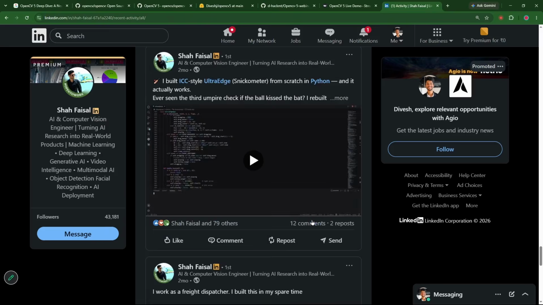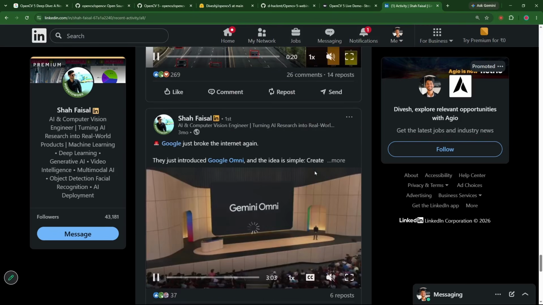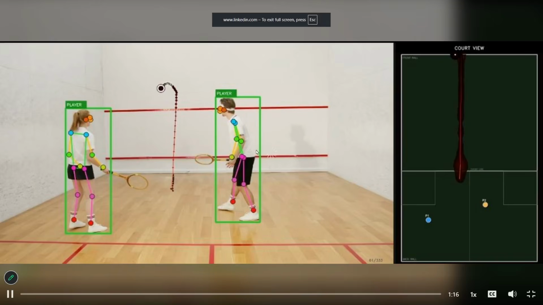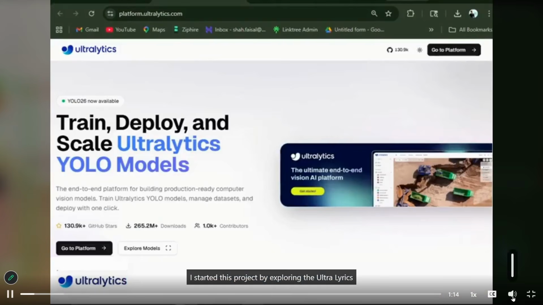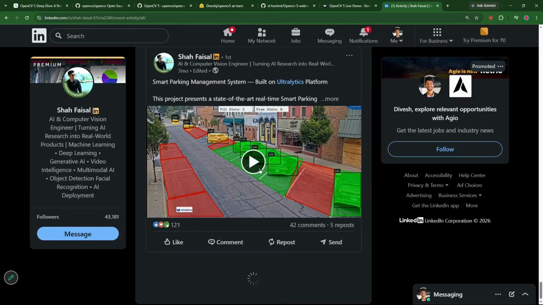Okay, let me see more interesting ones. I like the game tracking ones. These game tracking ones are really nice. I admire how they are able to trace the entire maps. There is a specific word for that. I'm not able to come to that. But yes, you guys get the point.